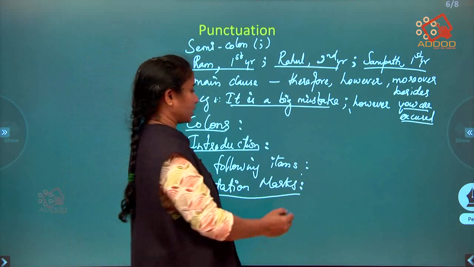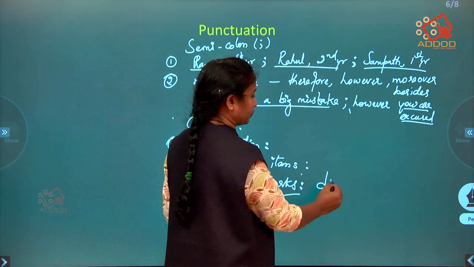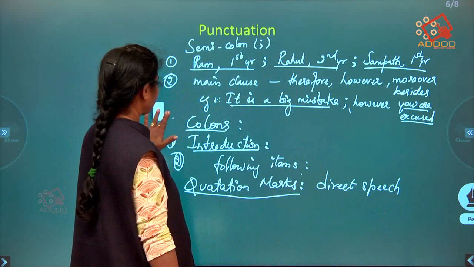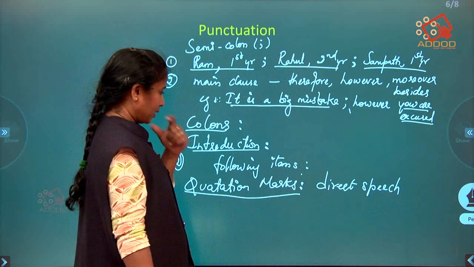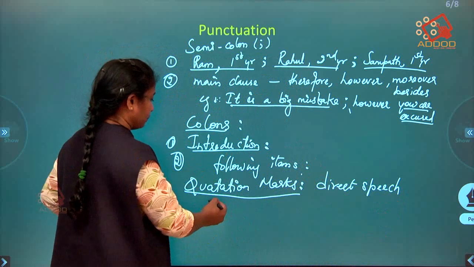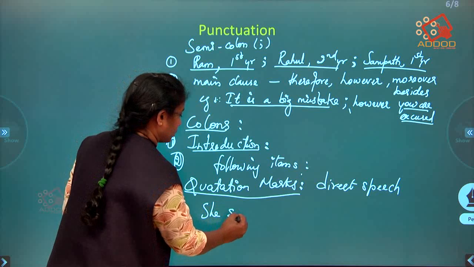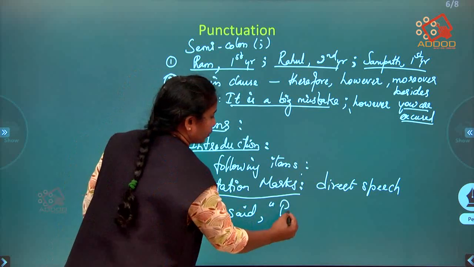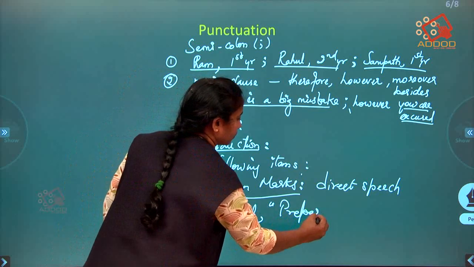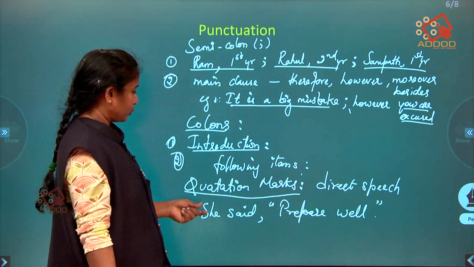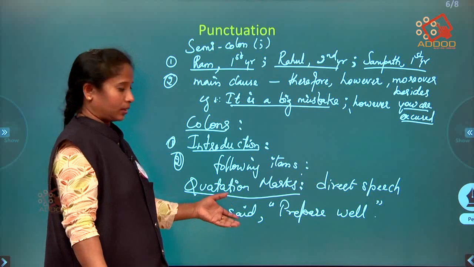We use quotation marks especially in direct speech. For example, if I say the teacher said, or she said, prepare well for your exam, right? Prepare well for the exam.